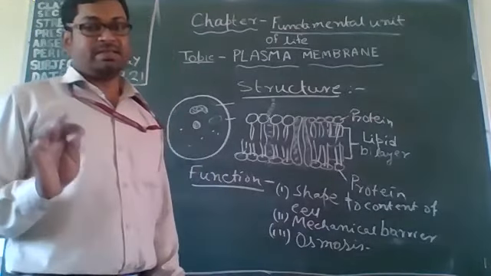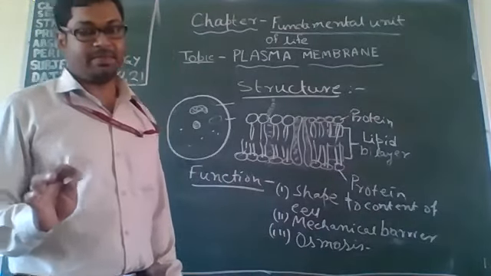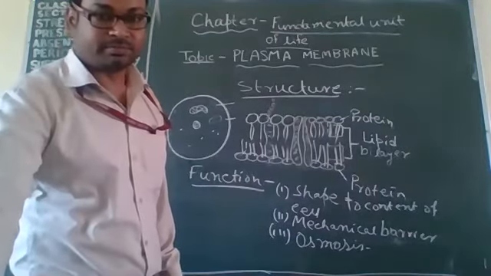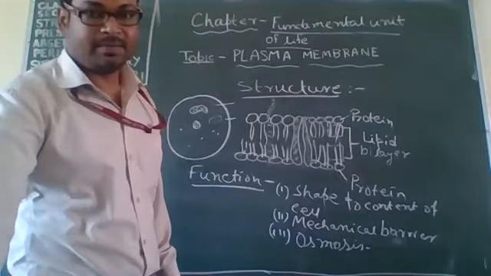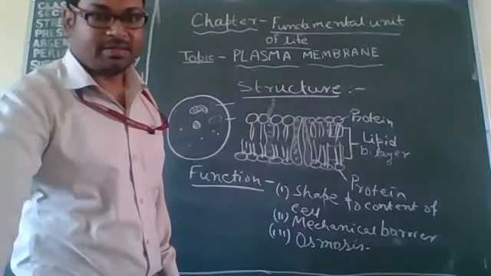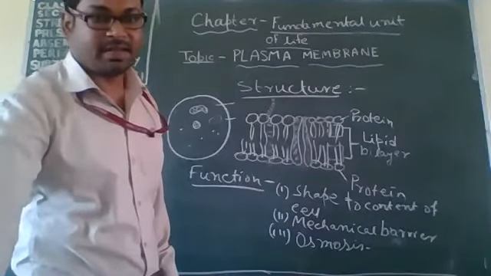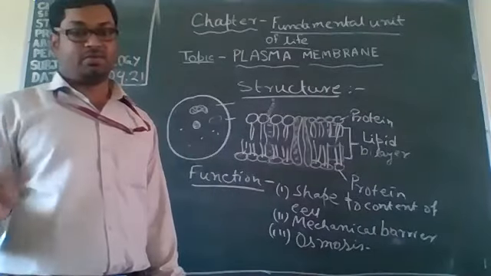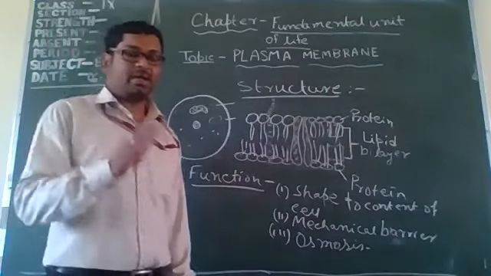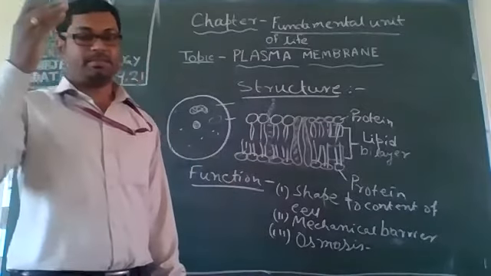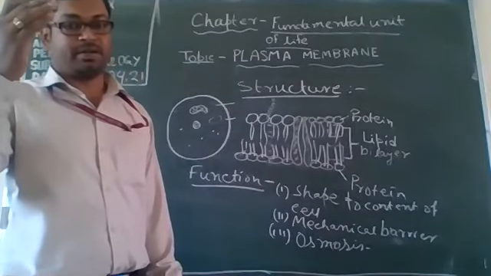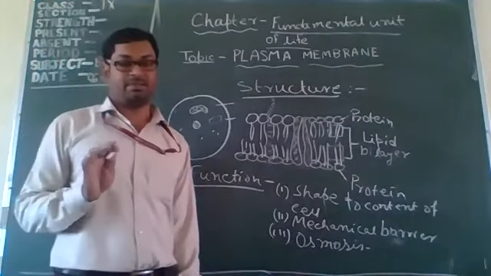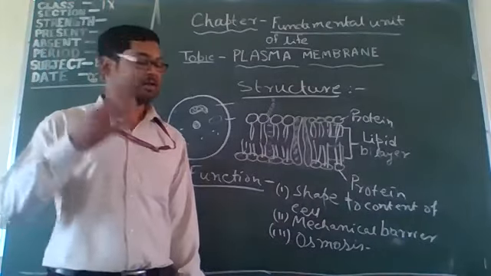What do you mean by semi-permeable? Semi-permeable means the membrane is permeable to solvent but prevents solute passage. Semi means half.